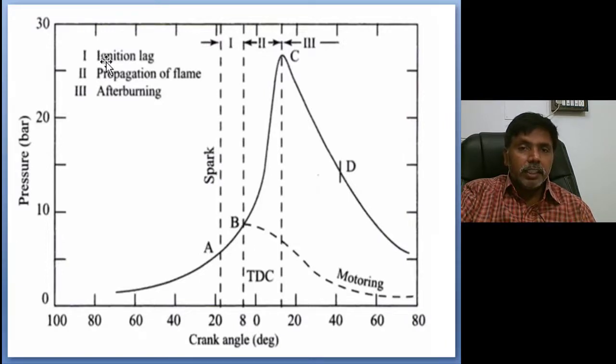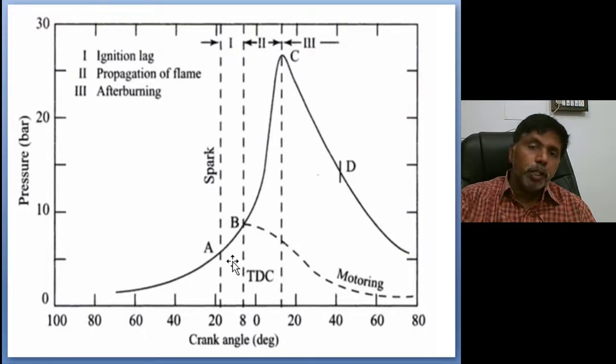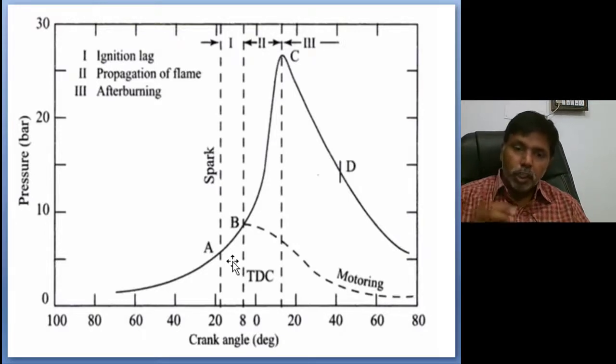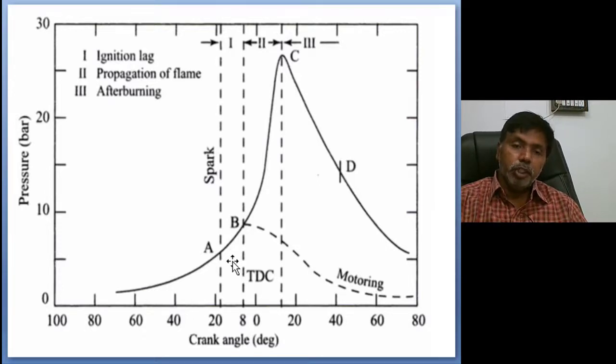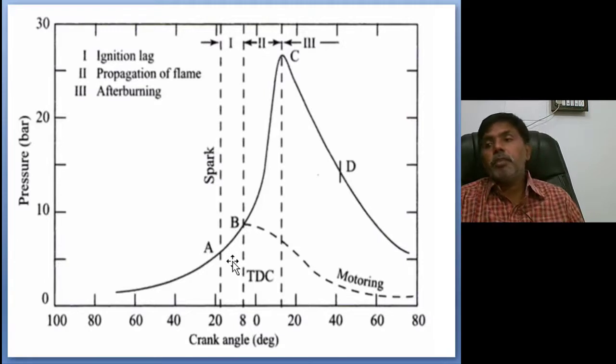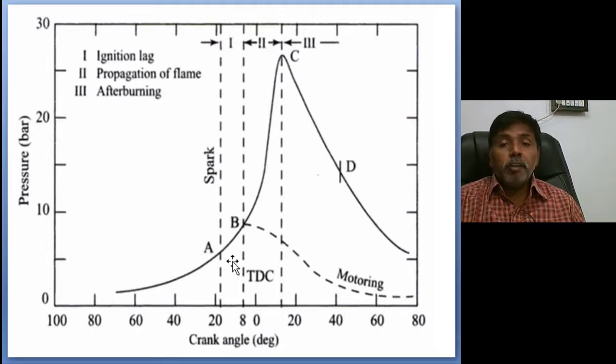This is called ignition lag. This ignition lag is purely a chemical phenomenon, not a physical one. So the quality of the fuel is the major driving force, along with the pressure and temperature of the fuel and air in the engine cylinder. These are the major driving forces for the first stage. That stage is called ignition lag, a chemical phenomenon. Burning won't take place yet. We have given the spark, burning has to take place.